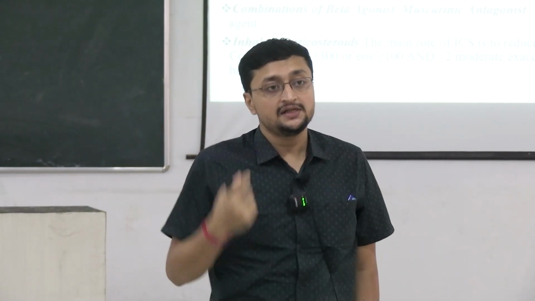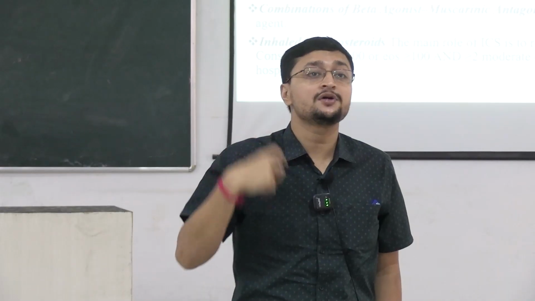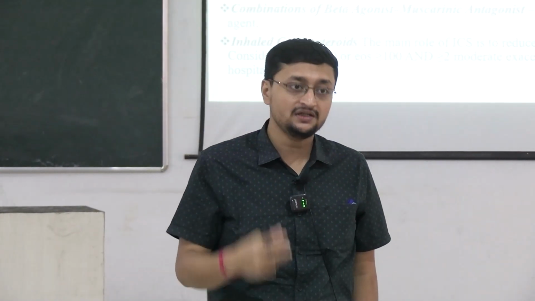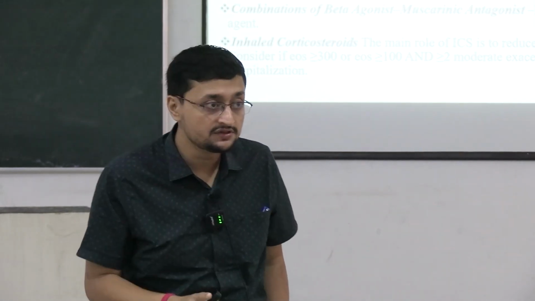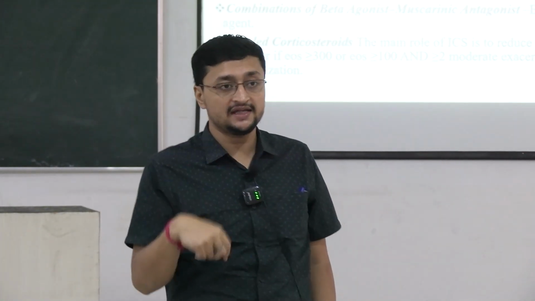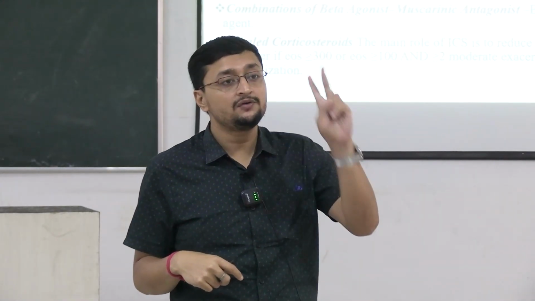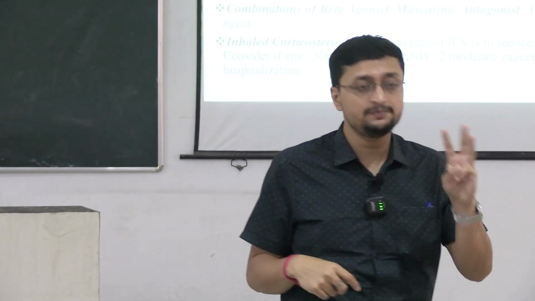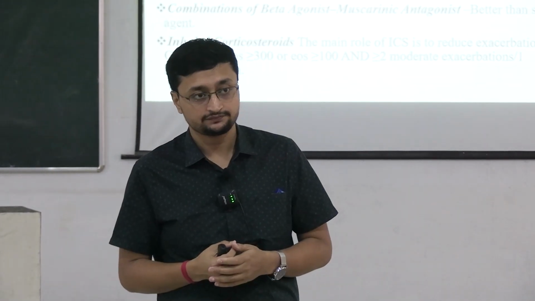Only if the patient is having frequent exacerbation and is not having pneumonia or tuberculosis, because ICS weakens the immune system, which may flare up the TB or pneumonia infections. So before prescribing inhaled corticosteroid, you must ascertain the patient is not in acute infection, the patient is having frequent exacerbation, and the most important thing is the peripheral eosinophil count must be more than 300. This is the criteria for prescribing inhaled corticosteroid.